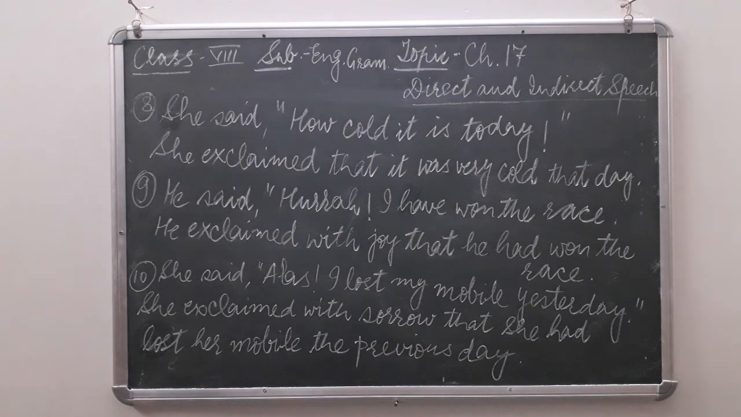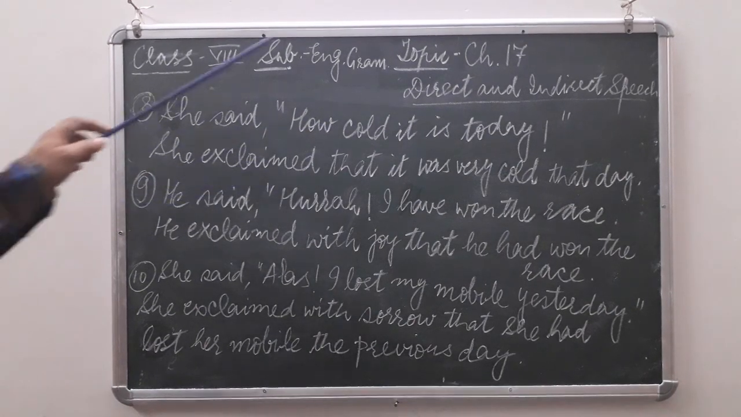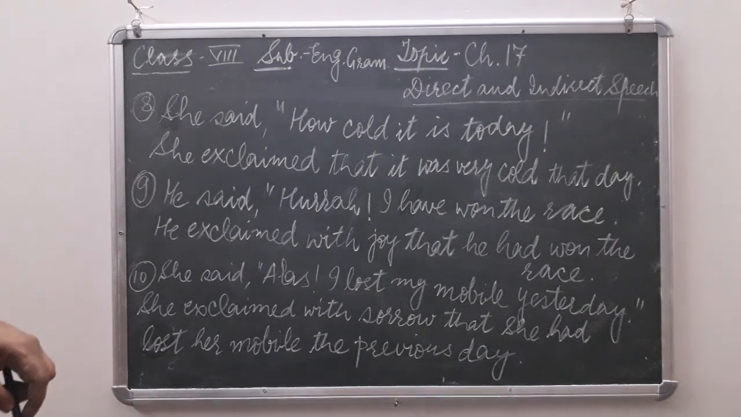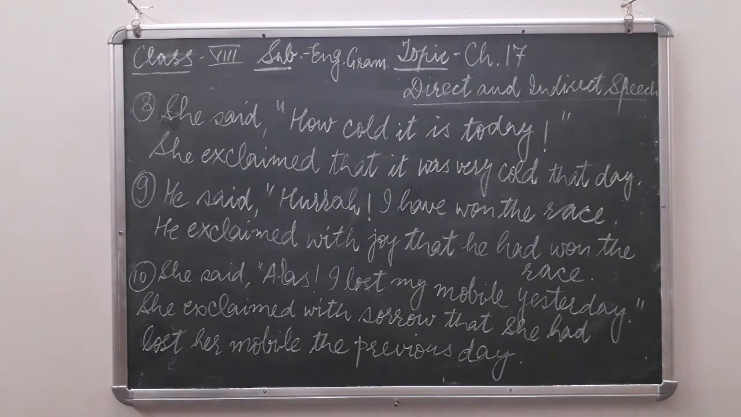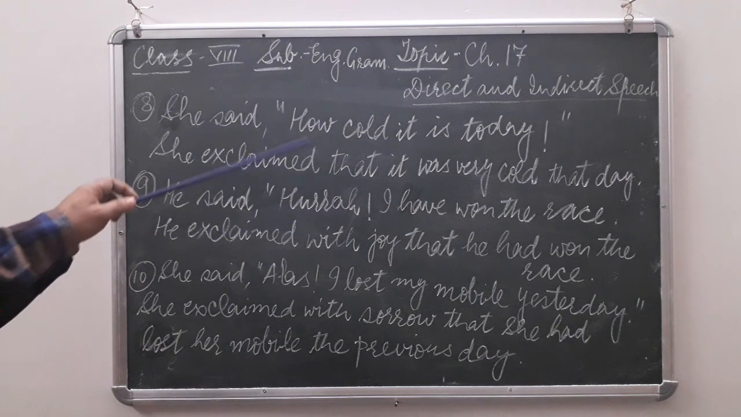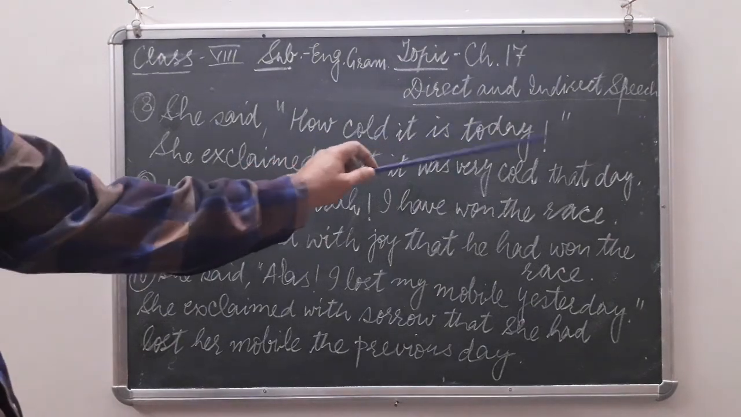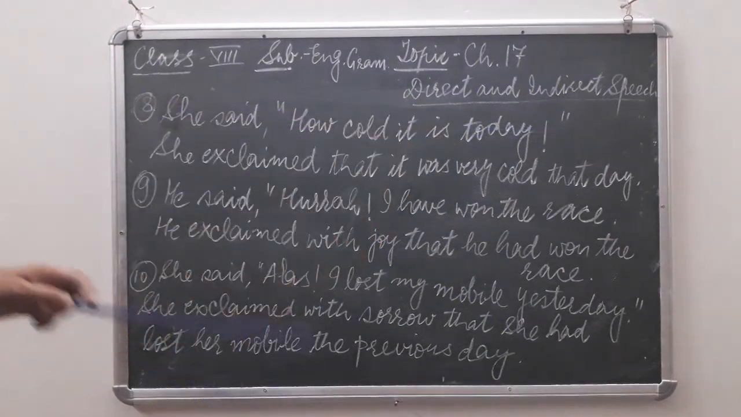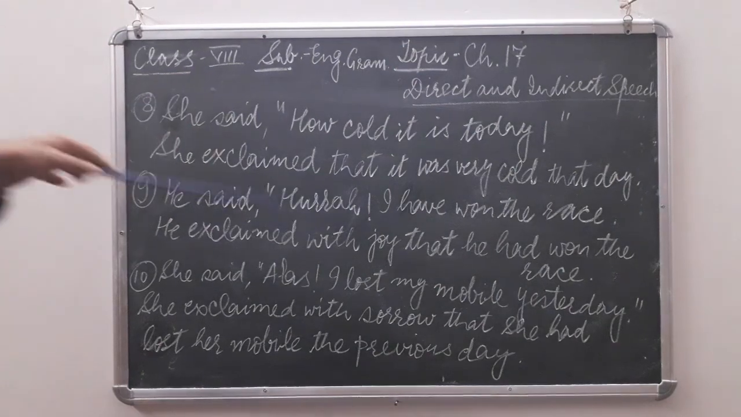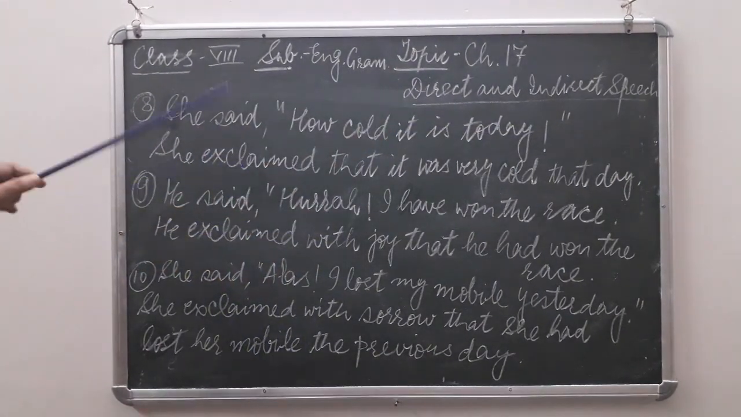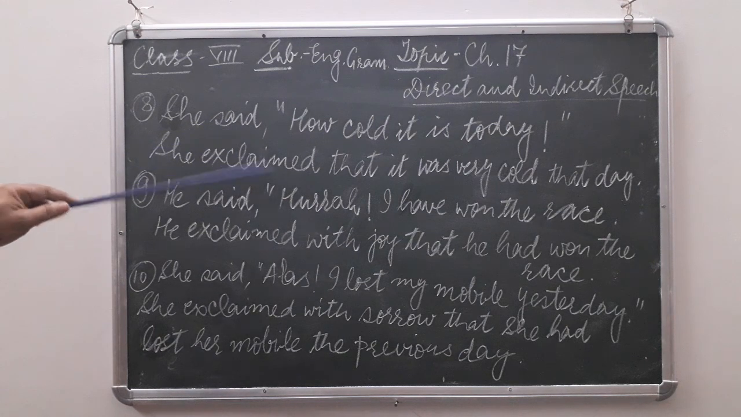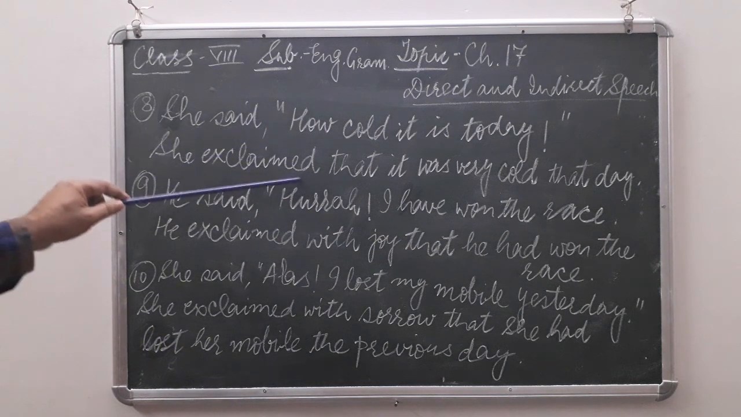Next example, children. Now these examples belong to exclamatory sentences. So we will see here how exclamatory sentences can be converted into indirect speech. She said, "How cold it is today." Now in this type of sentence, it is an exclamation. That is why we will use here exclaimed. Said changes into exclaimed. It is past, it is also past.